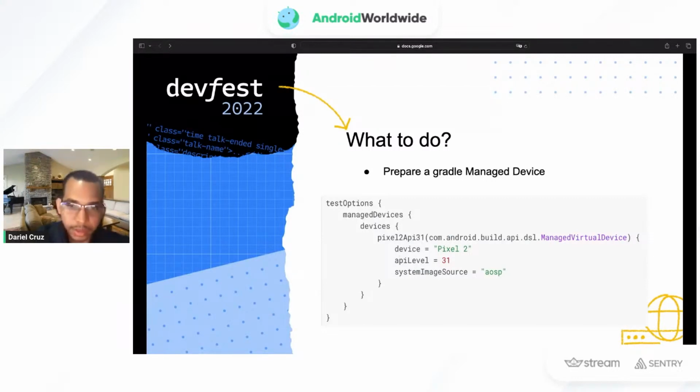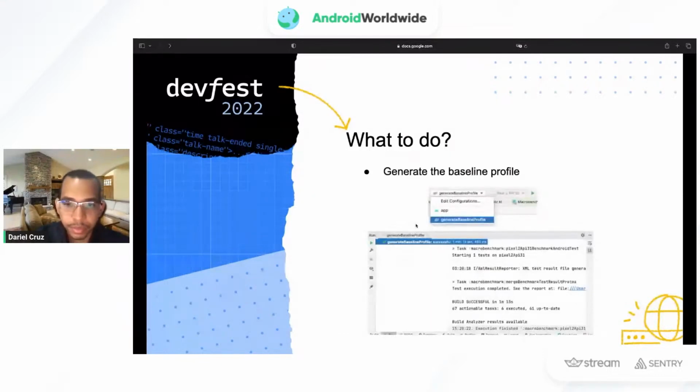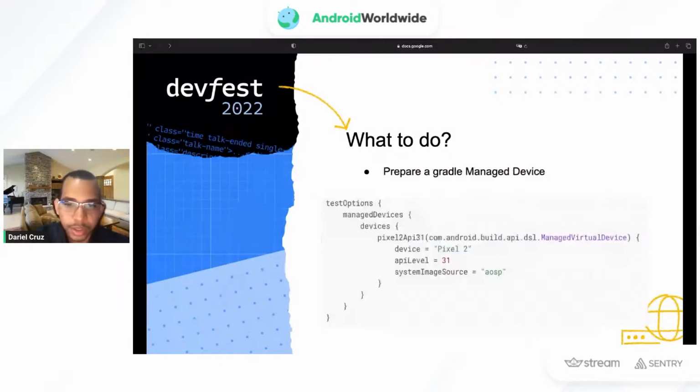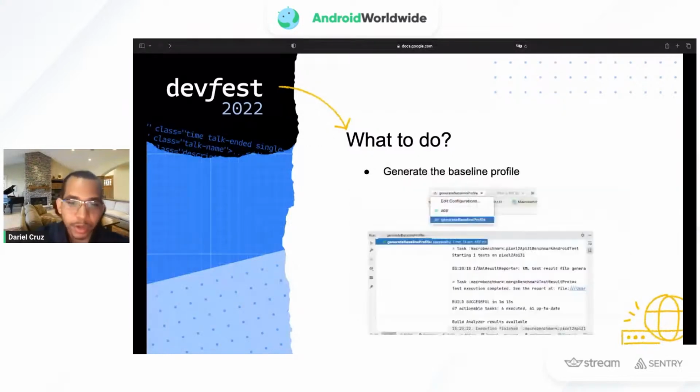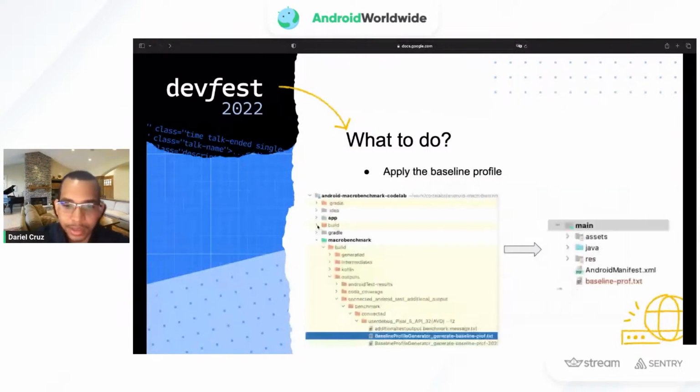So next thing is to actually run the device. We generate the baseline profile, or we just click on run. So we run the test because it runs like a UI test case as well. And when it's done, it will generate a TXT file on the macro benchmark module.